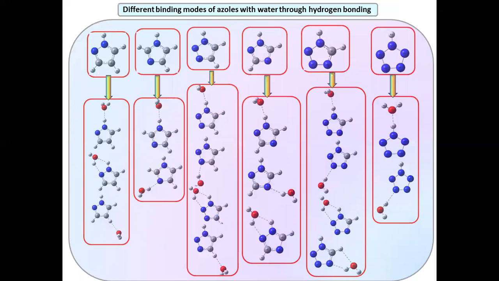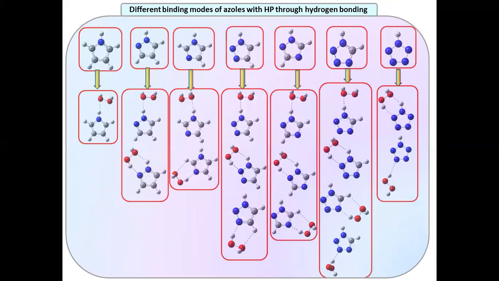I have optimized 24 complexes of azoles with water, and these are the different binding modes of azoles with water through hydrogen bonding. We use water as water is an active constituent in many biochemical processes. I have also optimized 18 complexes of azoles with hydrogen peroxide. Hydrogen peroxide is used as it plays an indispensable role in various biological processes. Many enzymes such as catalase and horseradish peroxidase utilize hydrogen peroxide in their catalytic reactions.